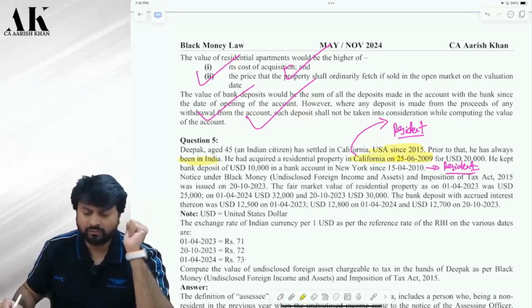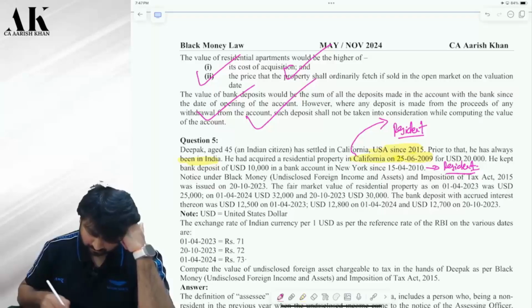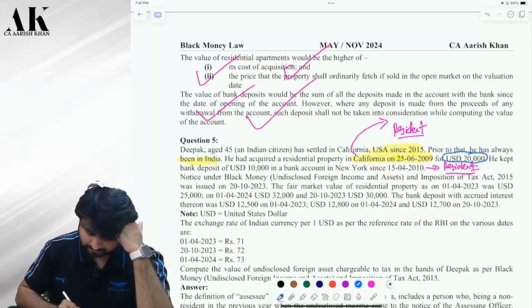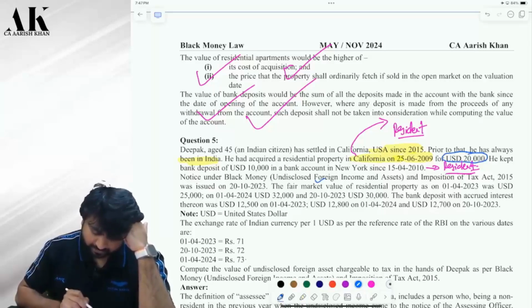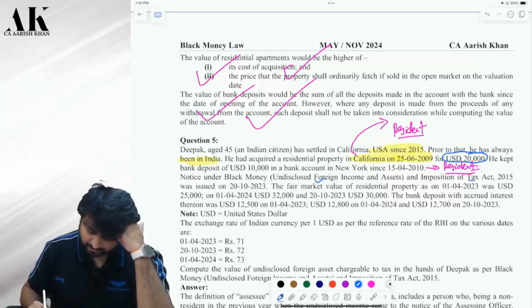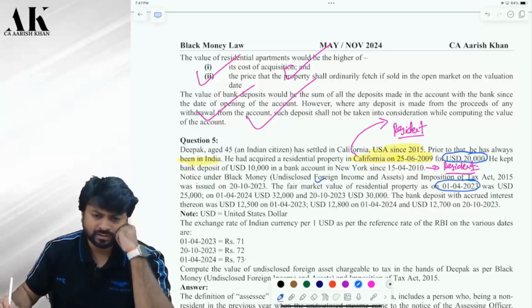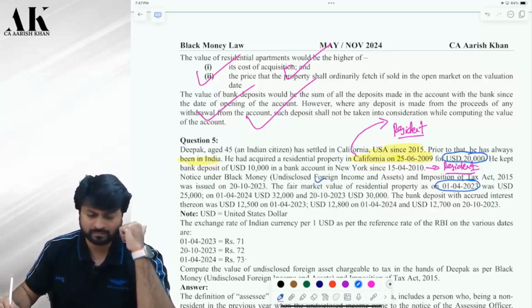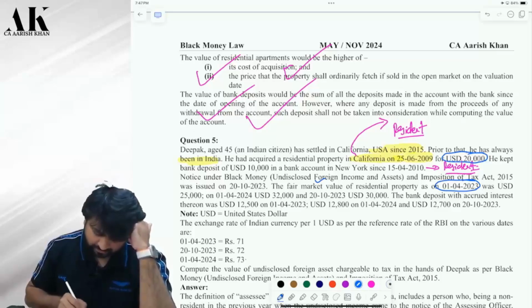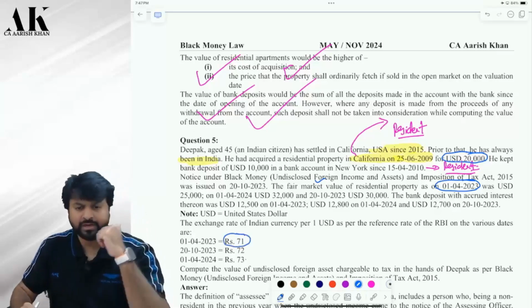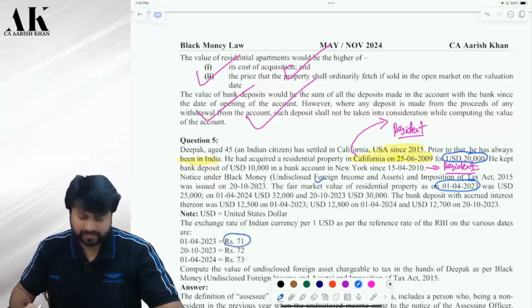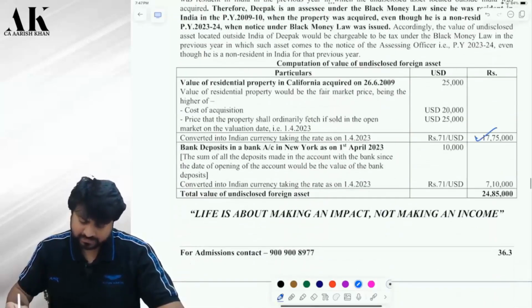So how will he value it? How will we value the property now? Cost is $20,000. Compare with fair market value on which date? 1/4/23, because that is the year in which it has come to the notice of the AO. Correct? So therefore, whichever is higher, you multiply that by 71 rupees, the RBI reference rate on 1/4/2023. Correct? So the first one is done. Is it clear?